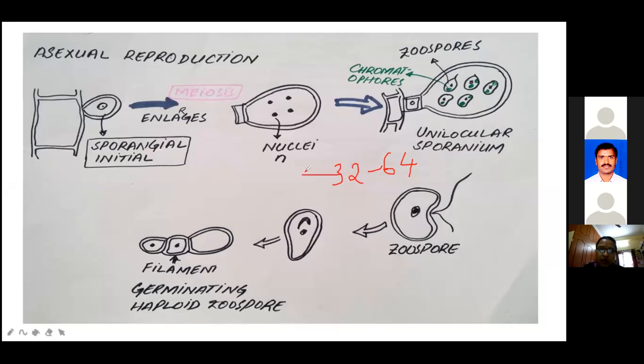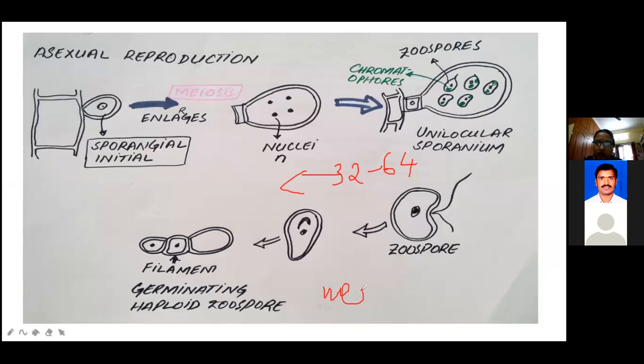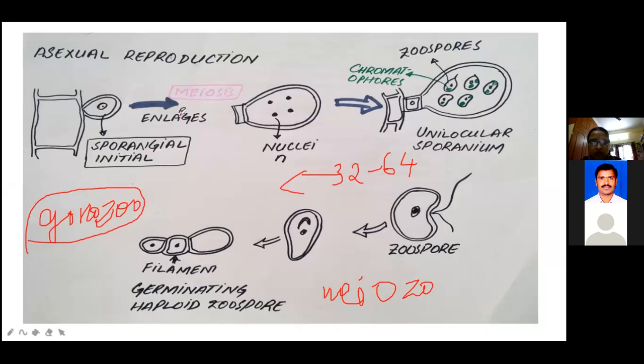The name here is meiozoospores, or another name, gonozoospores. I'll write it here: gonozoospores. To form the 32 to 64, first the unilocular diploid nucleus undergoes meiosis to form the 4 haploid nuclei.